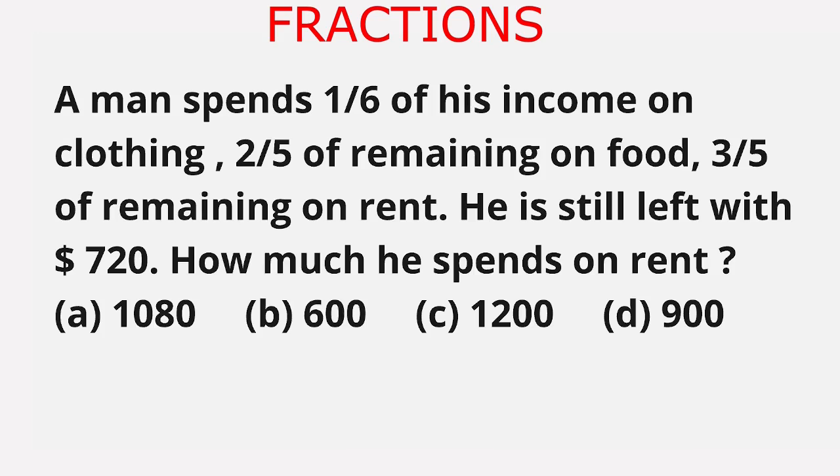Our question is, a man spends 1 upon 6 of his income on clothing, 2 upon 5 of the remaining on food, 3 upon 5 of the remaining on rent. He is still left with $720. How much does he spend on rent? The given options are option A 1080, option B 600, option C 1200, option D 900.